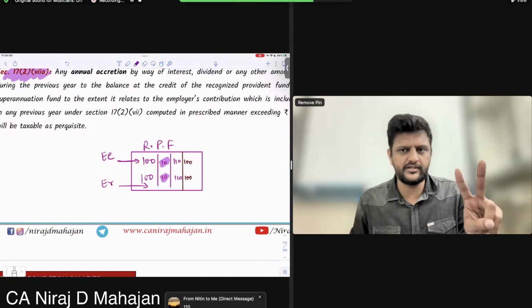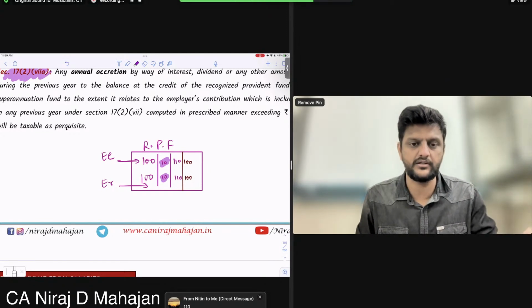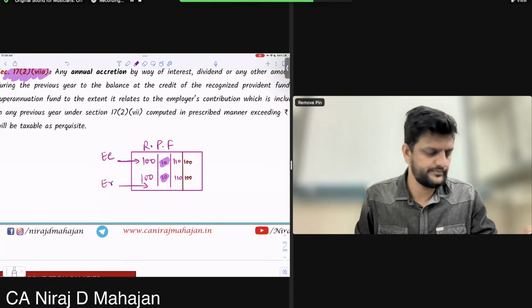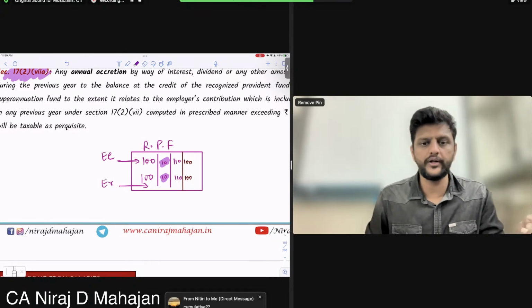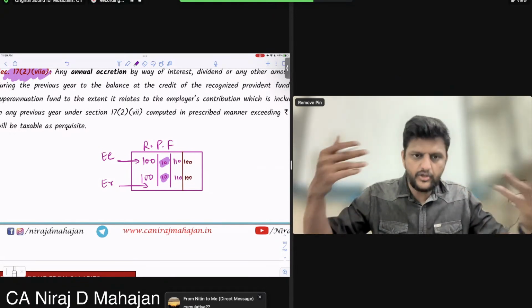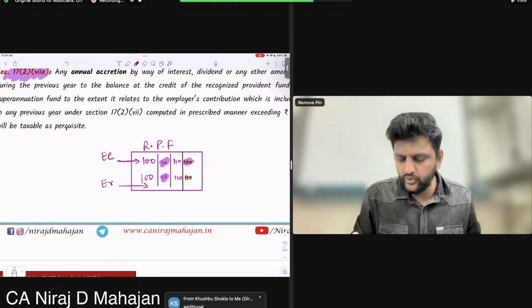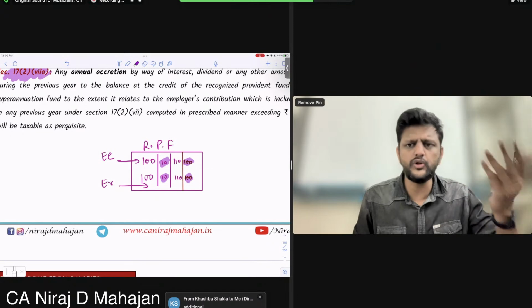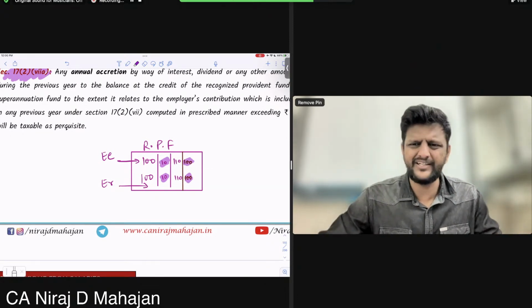There are 2 reasons the fund is increasing. One is interest accrued. Second, why will the fund increase next year? Kushbu, what do you think? Why will the fund grow? Because next year also there is additional contribution, no? Correct, Kushbu? Understood, Nitin? Next year also you will again contribute. It is like a mutual fund SIP, something like that.